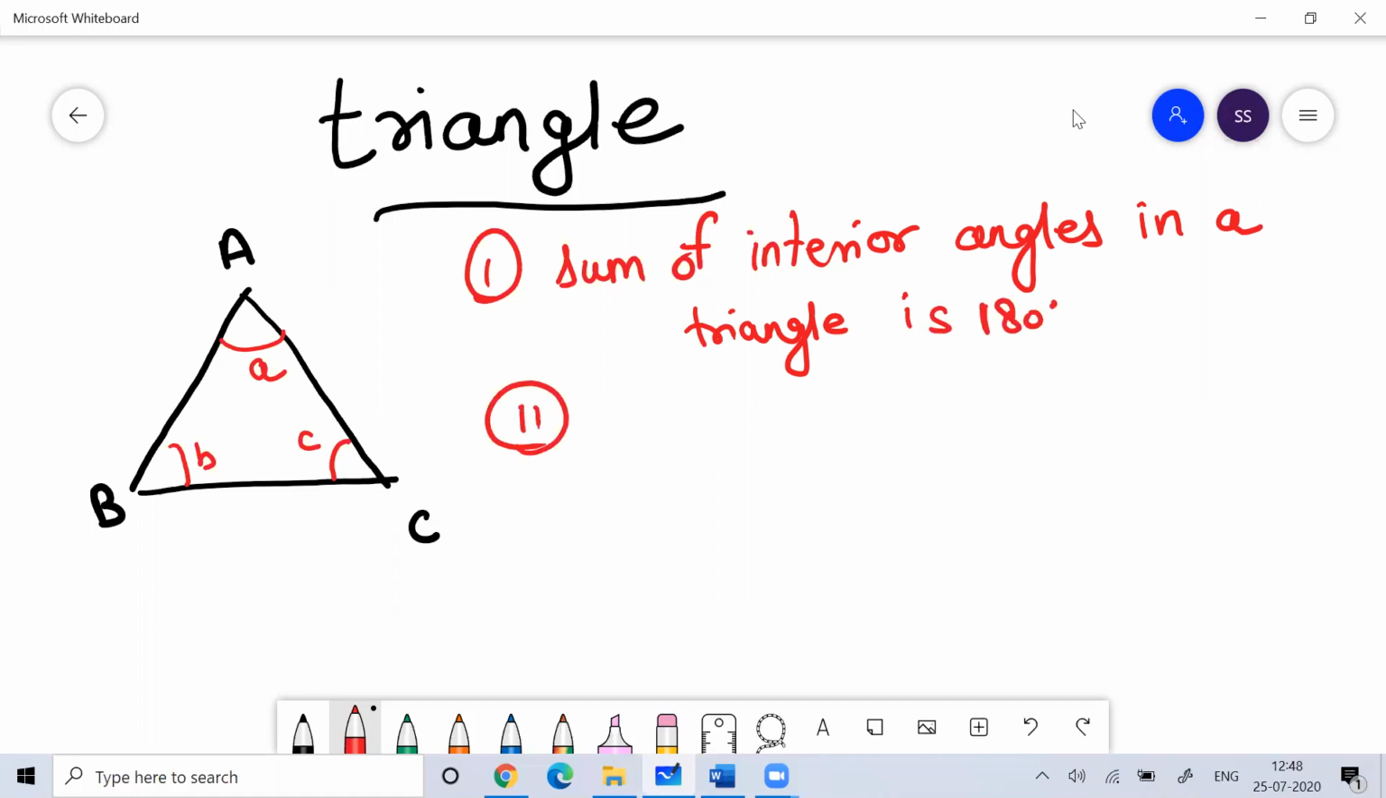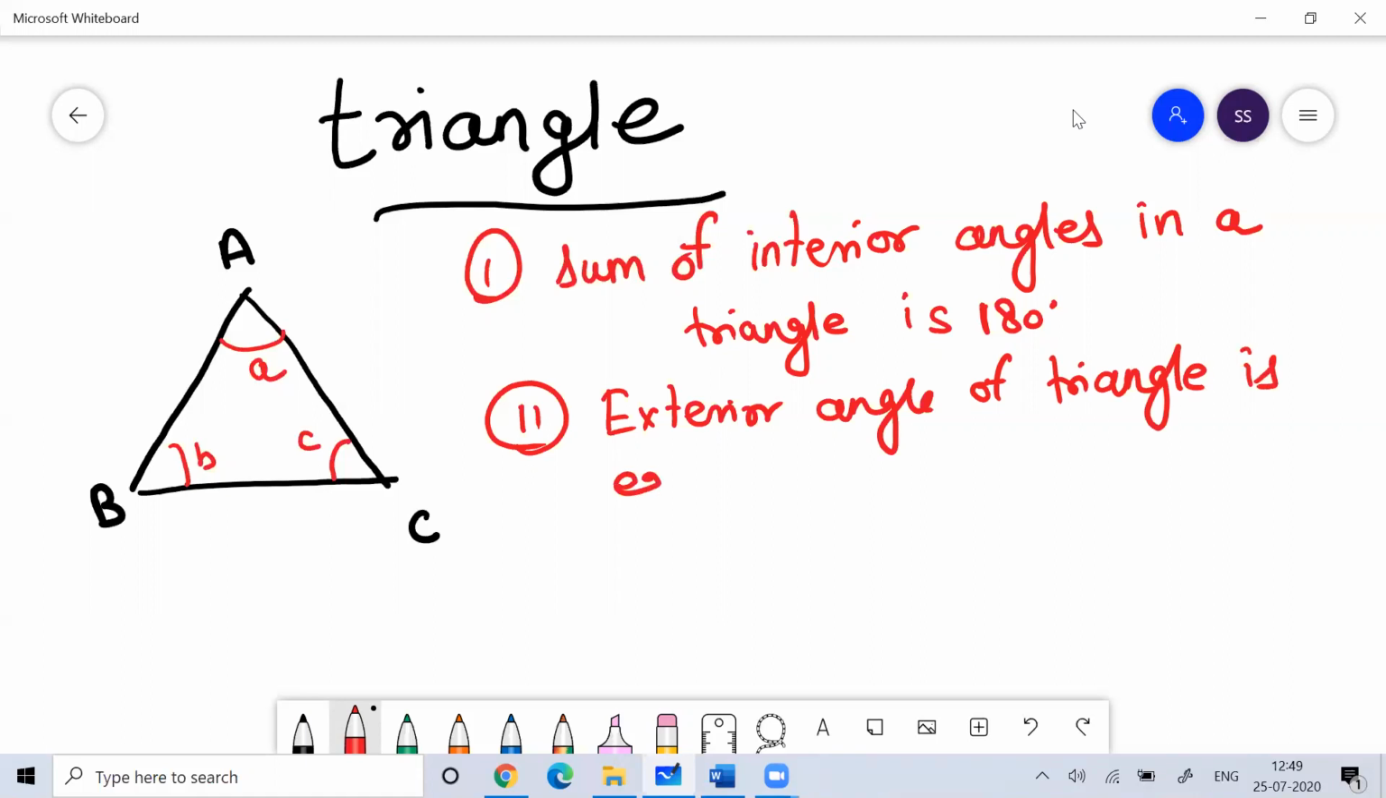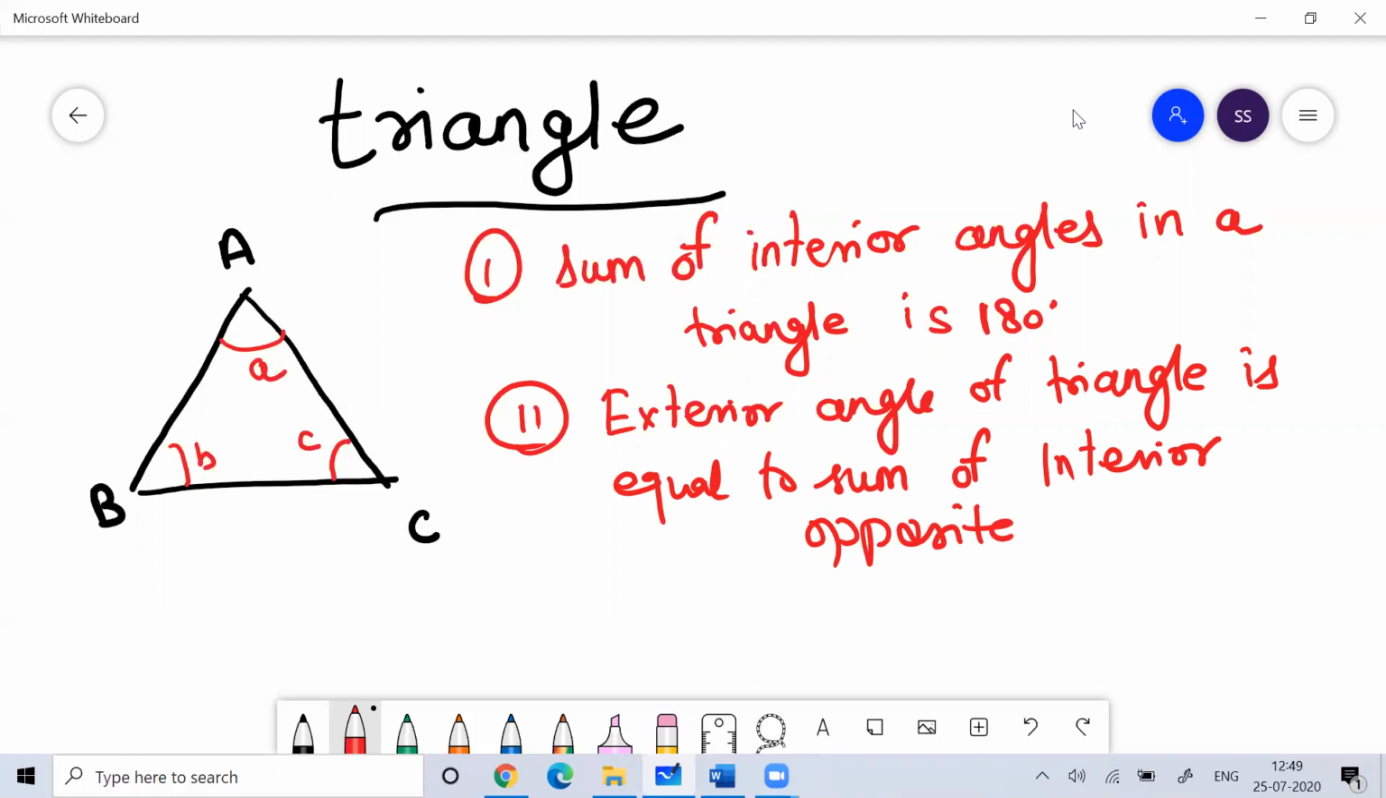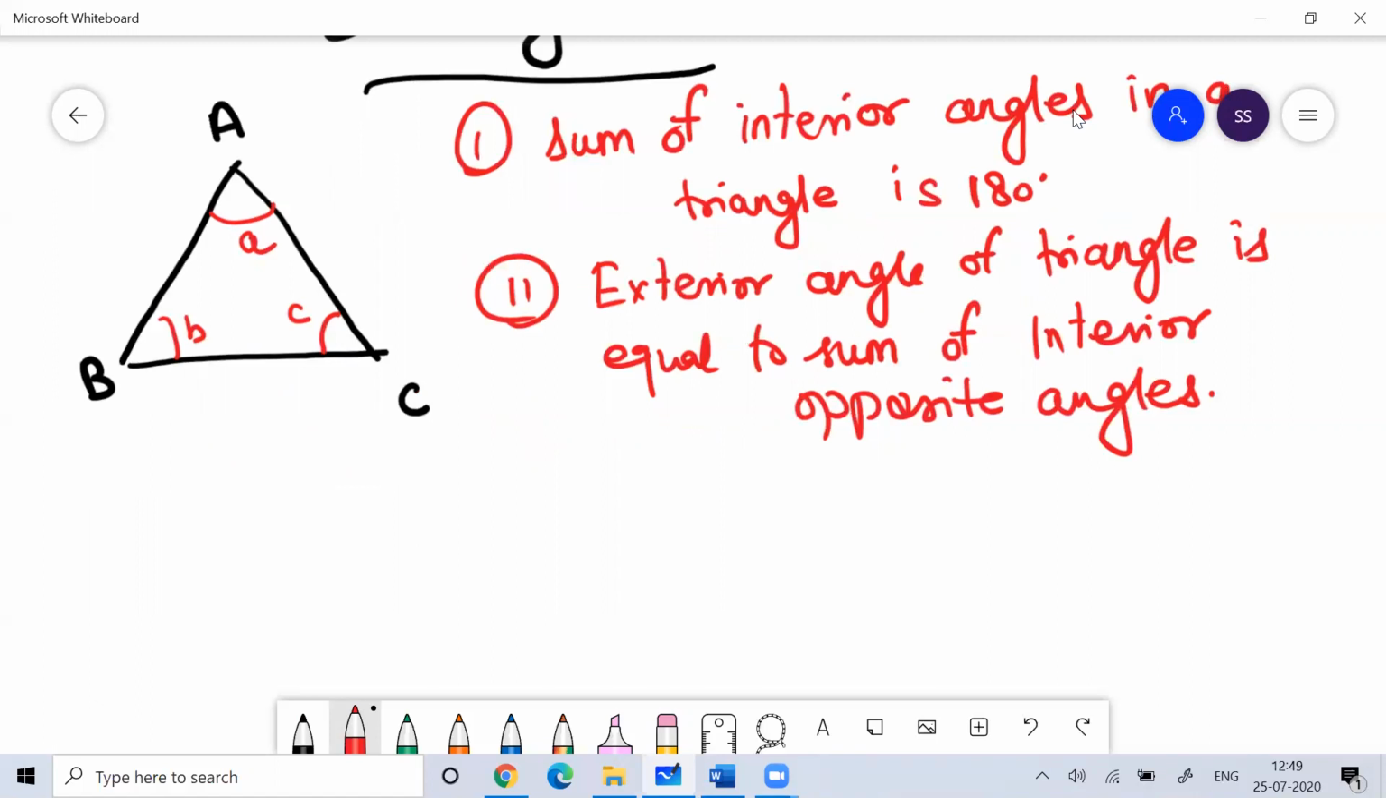Then the next thing you should know is the property that the exterior angle of a triangle is equal to the sum of interior opposite angles. Very important property. So the sum of interior opposite angles. Using this property, I can prove that the exterior angle of a triangle is equal to the sum of interior opposite angles.